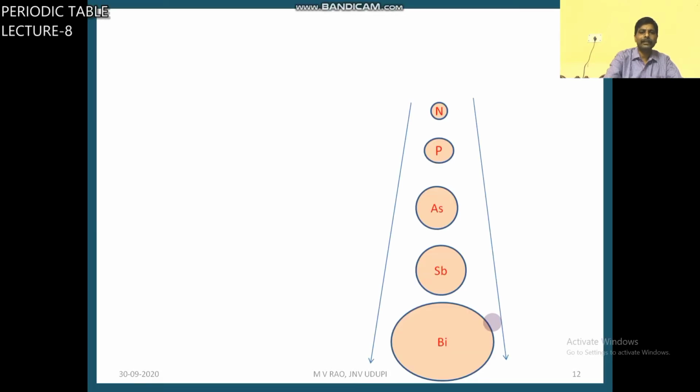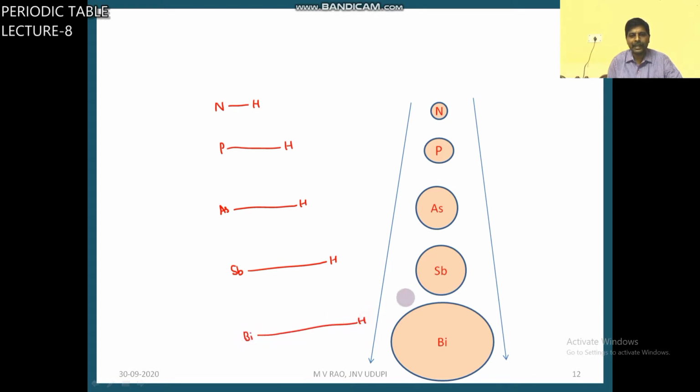Next point, in a group from top to bottom, atomic size increases. So this is the N-H bond length, P-H, As-H, Sb-H, Bi-H.